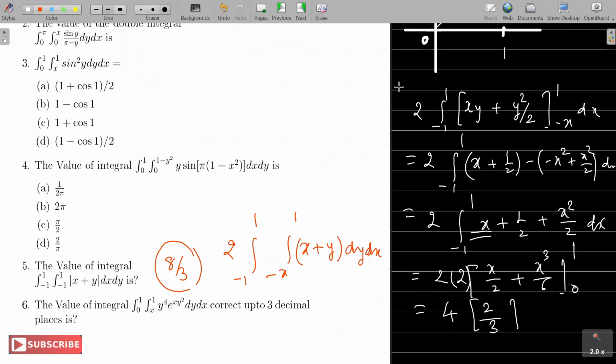Omkar, I guess you are writing the answer for 6, but check your calculation once again. It's not correct. Okay, so if you have finished the fifth, you can go for the sixth one.